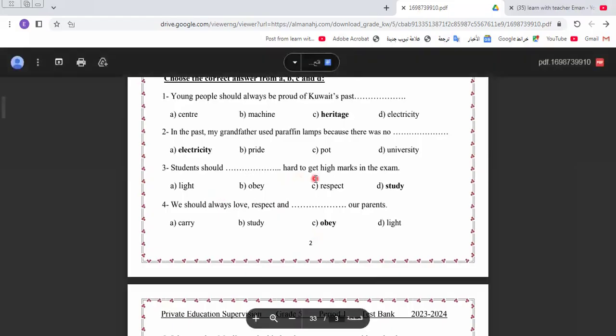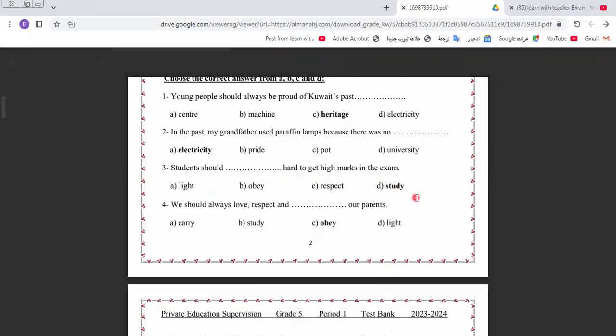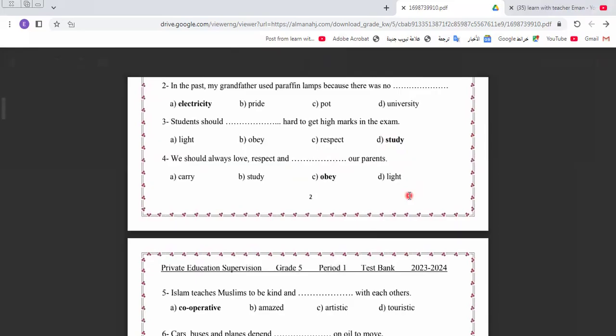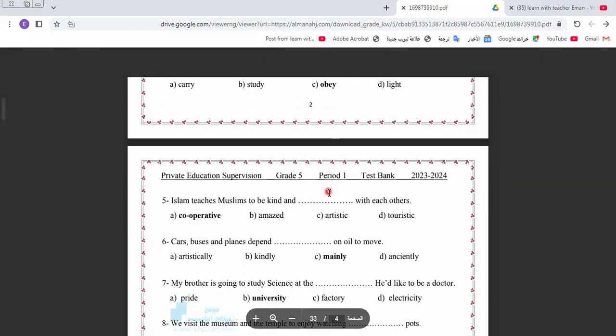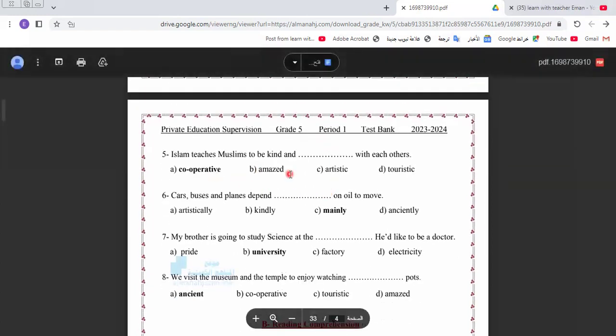Students should study hard to get high marks. Study hard, get high marks. Don't study, fail. It's the equation. It's a suitable equation. If you study, you succeed. If you don't study, you can't succeed. You fail. Okay. You should always love, respect, and obey your parents. Let's go to another one.